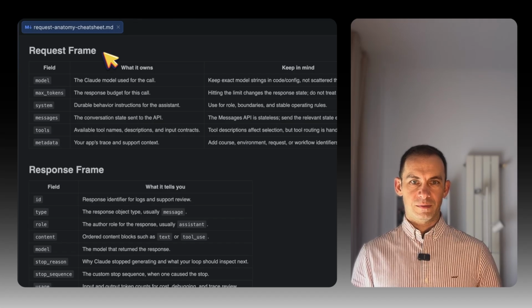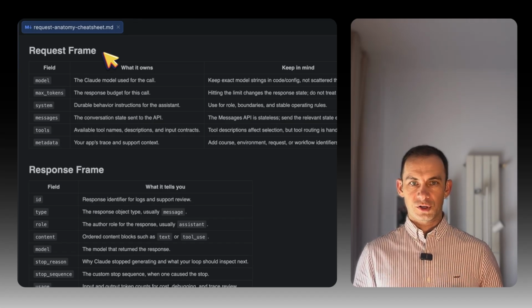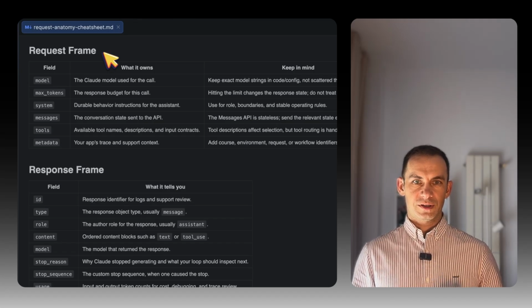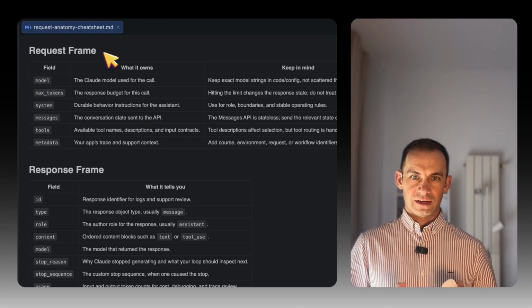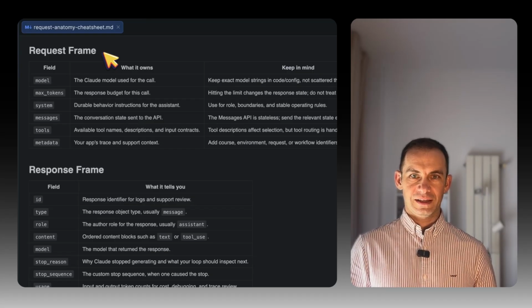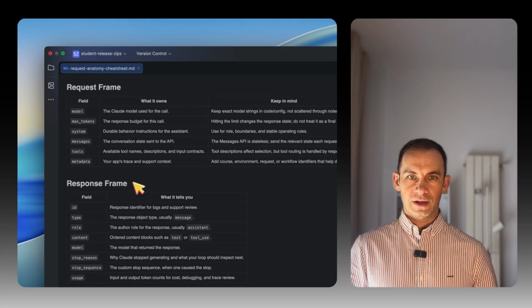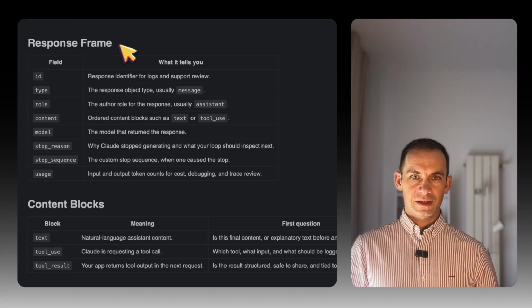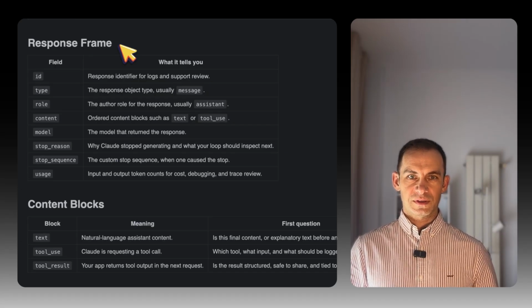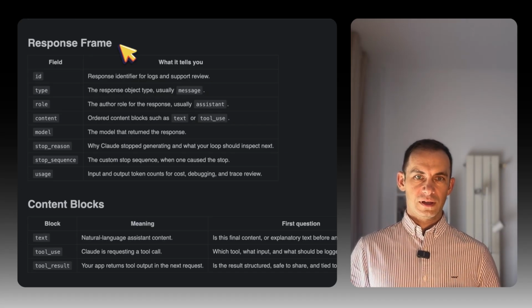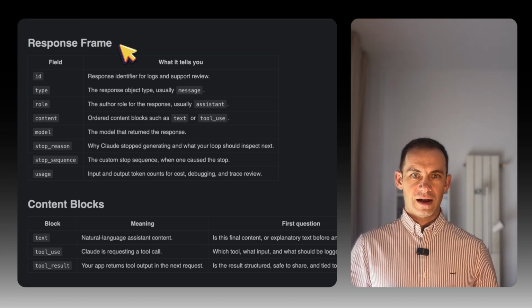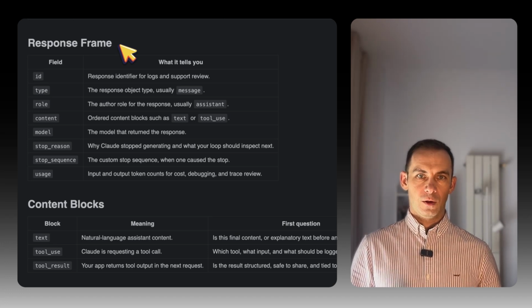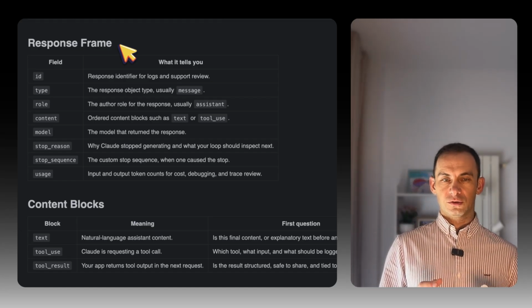Notice the first table. The request table is about ownership. Model, token budget, system instructions, messages, tools, metadata. These fields are the request. What does the application send, and what does each part own? Now look at the response table. The response table is about inspection: response identifier, content, model, stop reason, stop sequence, usage. These fields answer different questions. What happened, and what should the application do next?